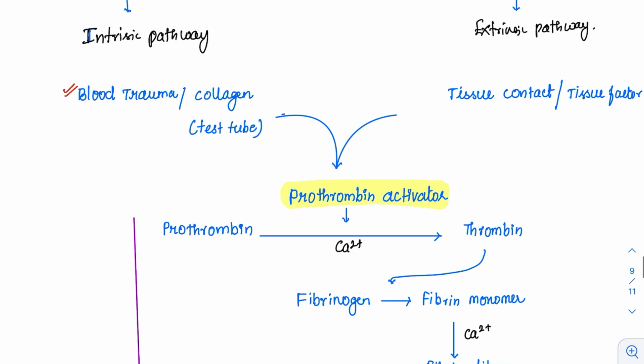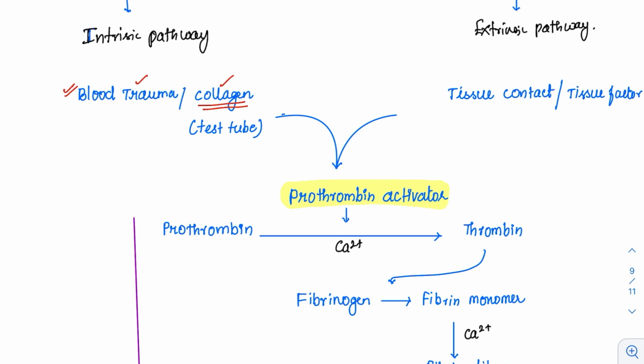Or whenever it comes in contact with a collagen. Suppose you are doing an experiment and you are filling that capillary tube. That is a type of intrinsic factor activation because whenever the blood touches a capillary tube, which is like collagen, what will happen? It will activate the intrinsic pathway. So either a blood trauma or a contact with a test tube, both of them can activate the intrinsic factor.